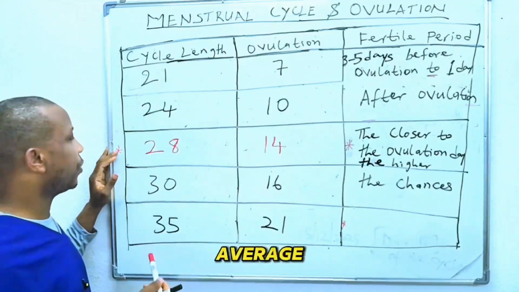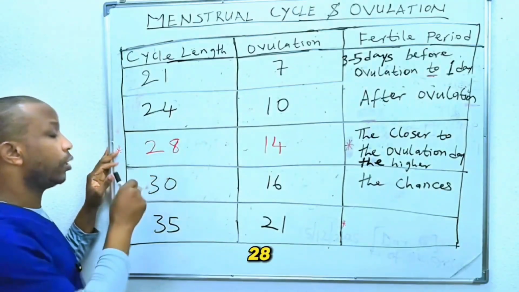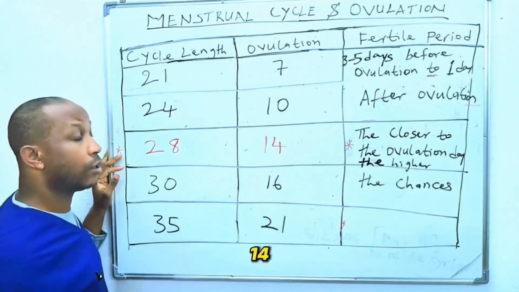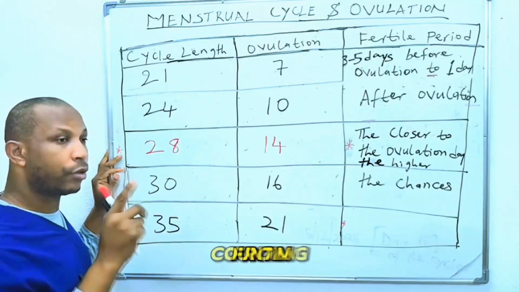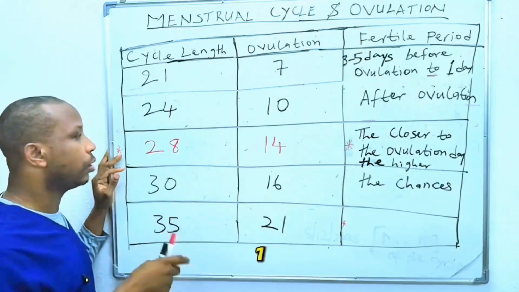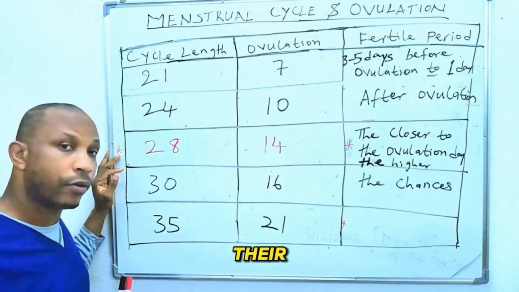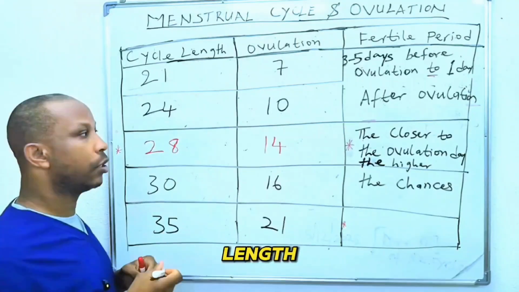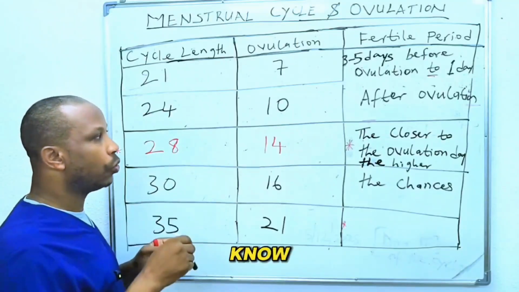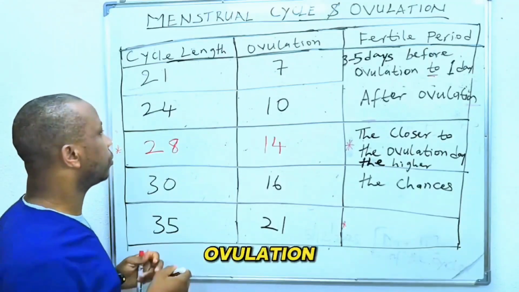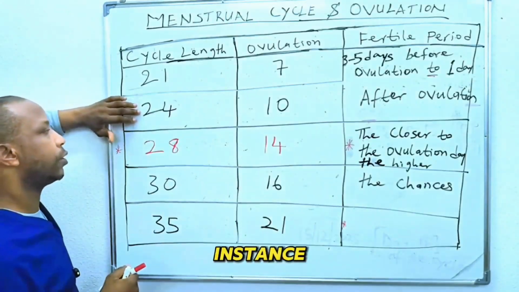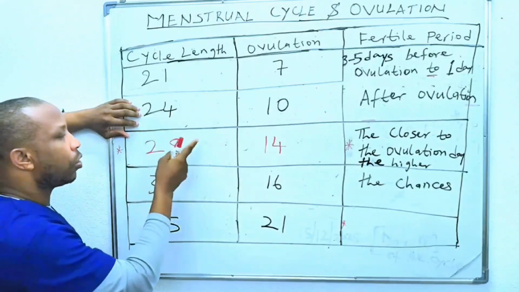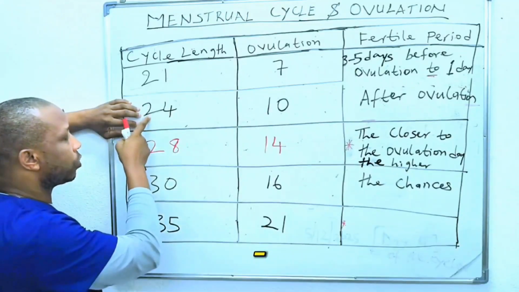For most women, the average menstrual cycle length is 28 days, and those women are likely to ovulate on day 14 of their menstrual cycle, counting the first day the period started as day 1. Regardless of your menstrual cycle length, from what I describe, you'll be able to calculate your likely day of ovulation. So, if your menstrual cycle length is, for instance, 24 days, which is 4 days less than 28, because 28 minus 24 gives you 4.